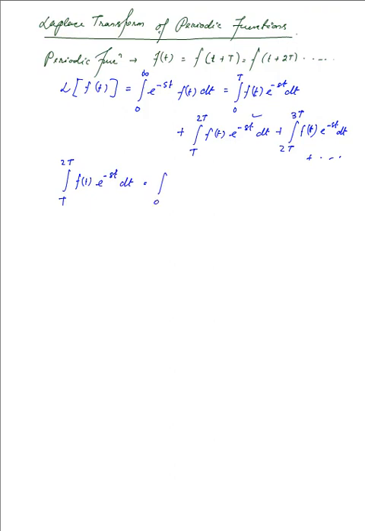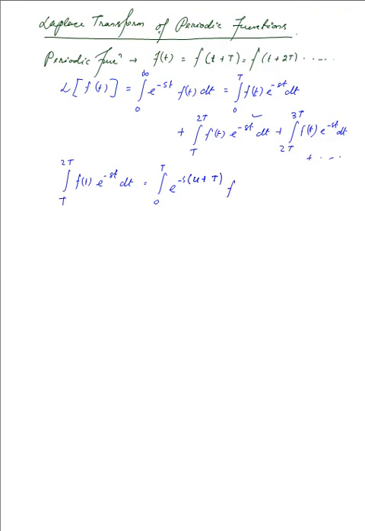Now because this is a periodic function, we can change the limits over here from 0 to T while we make a few changes within that function, where the exponential now has minus s times u plus T, where u is any given variable and T is that period over which it is going to repeat itself.